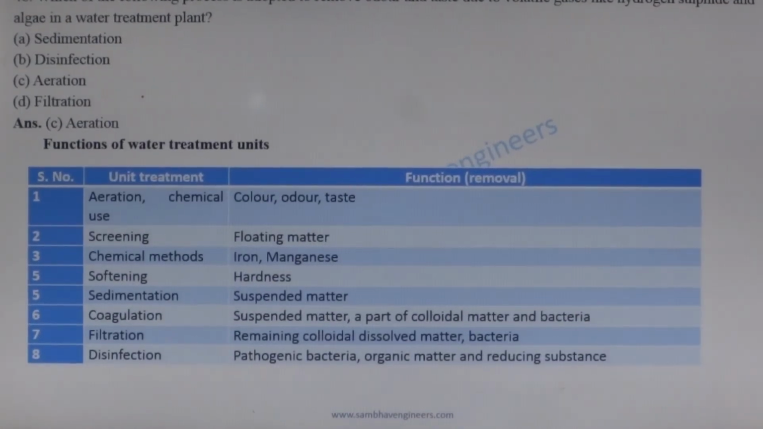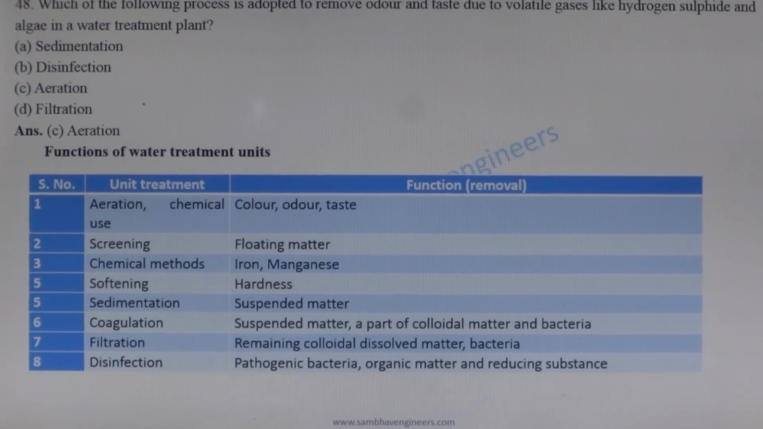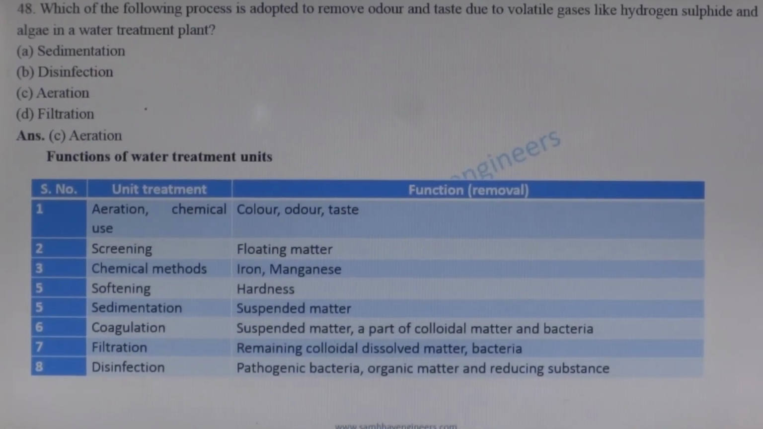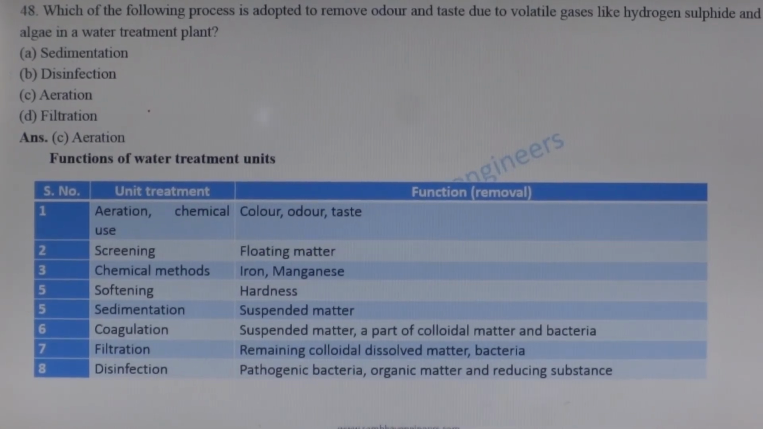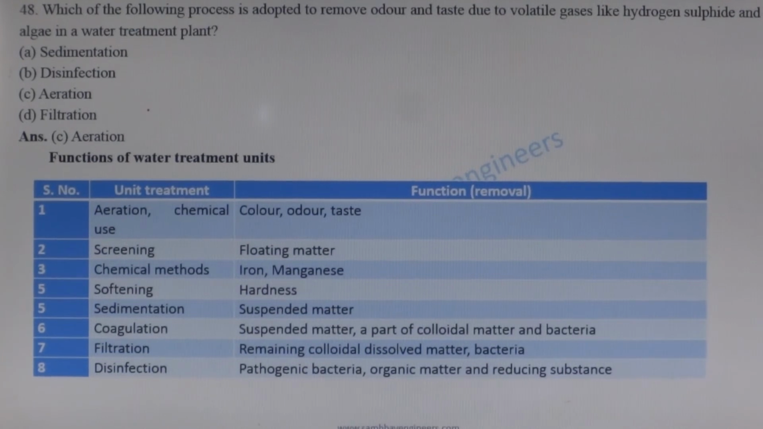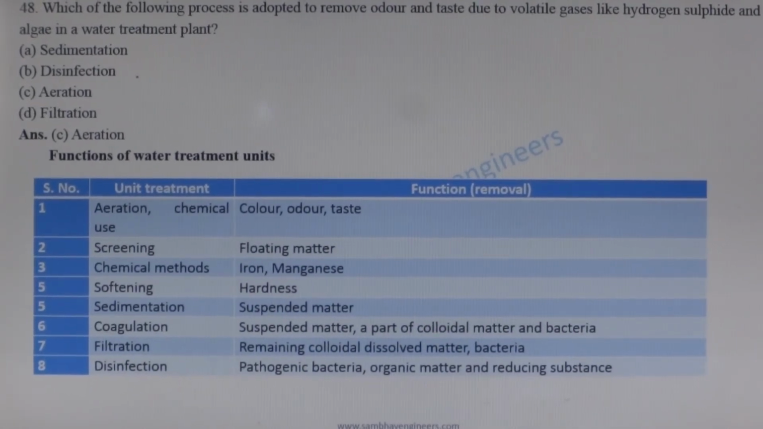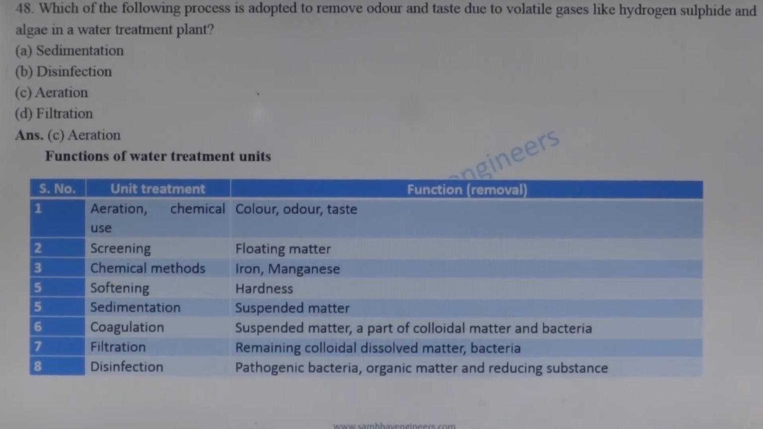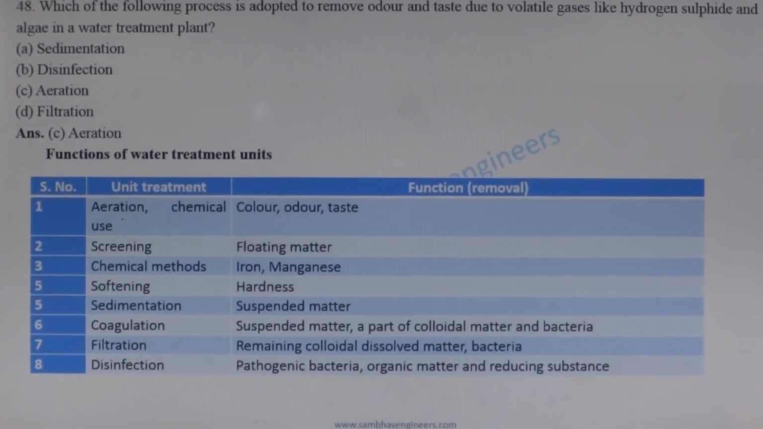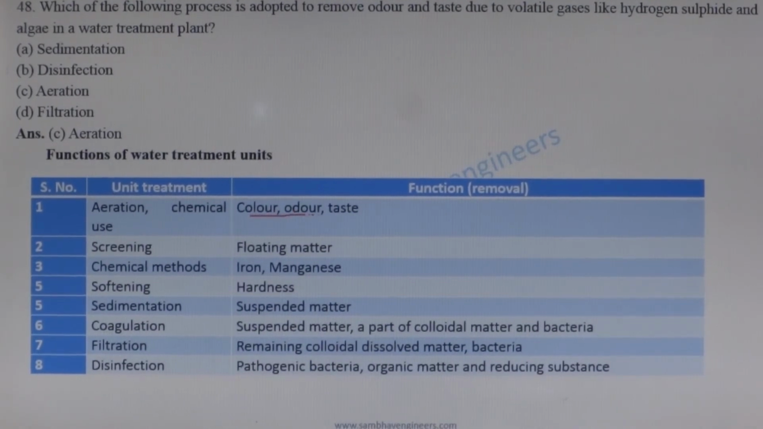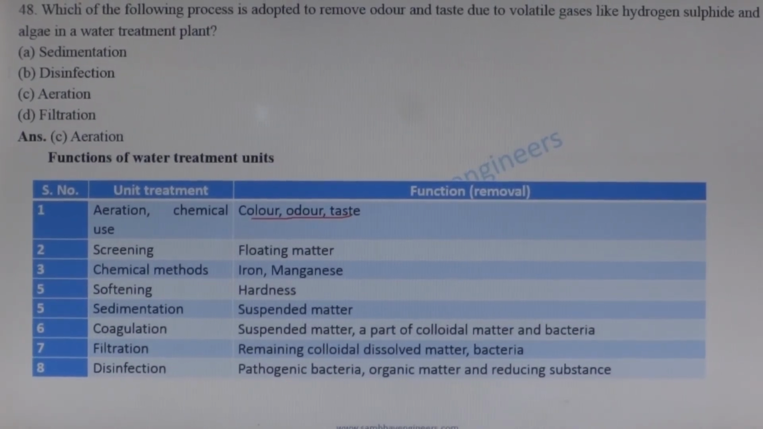Which of the following process is adopted to remove odor and taste due to volatile gases like hydrogen sulfide and algae in water treatment plant? To remove volatile gases and algae in water treatment plant, we use aeration technique which removes color, odor and taste.